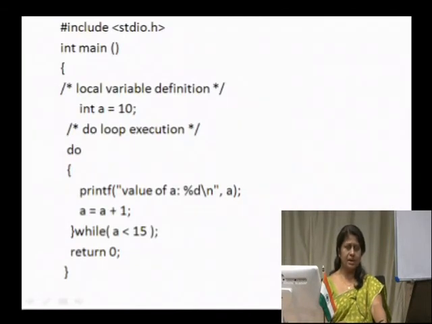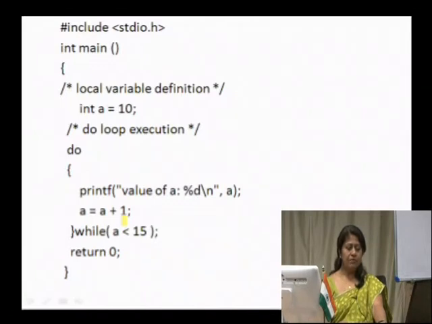So, let us look at a simple example by making use of this do while structure. You have a variable called a which has a value 10, and we are trying to output the value of this a, increment the value and then check the condition. The initial value of a is equal to 10, and the condition is that until a's value is less than 15, keep printing the value of a and incrementing it.